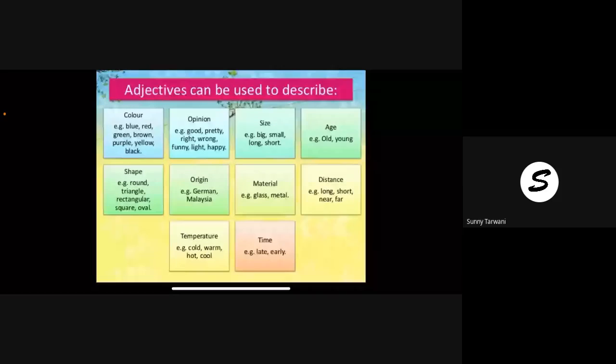For that we need to learn the kinds of adjectives. Do you remember how many kinds of adjectives there are? Do you remember some names? Adjectives of quality, adjectives of quantity, adjective of number, demonstrative adjectives. Very good.